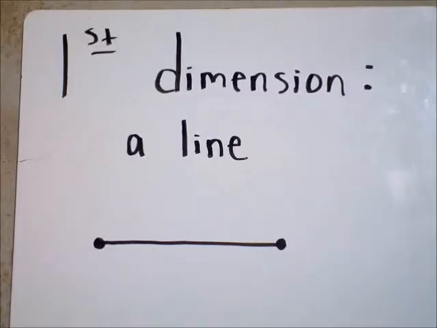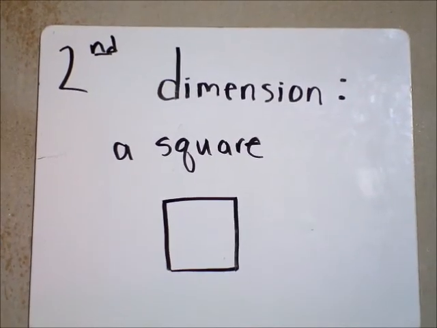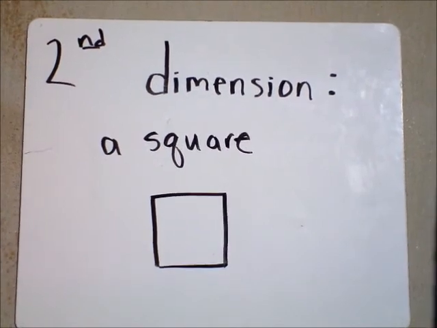We are now going to present the first 6 dimensions. The first dimension is length, but no width or depth. An example of this is a line. The second dimension is length and width. An example of this is a square. The third dimension is the one we live in and see. It is length, width, and depth. An example of this is a cube.